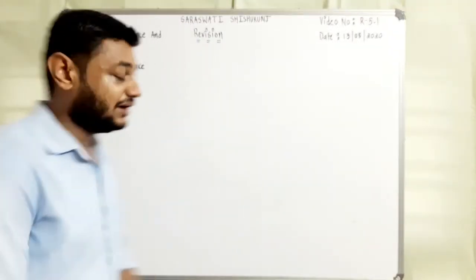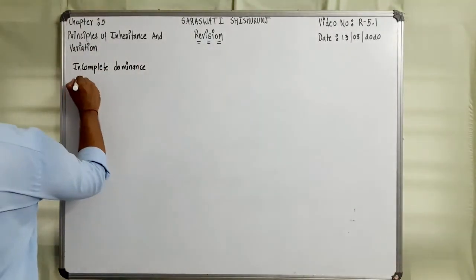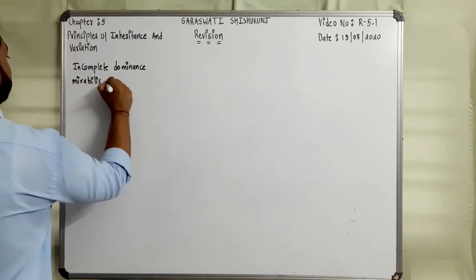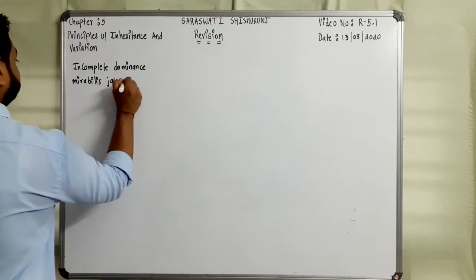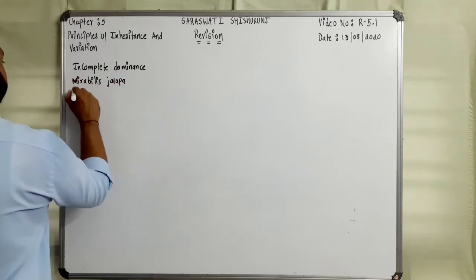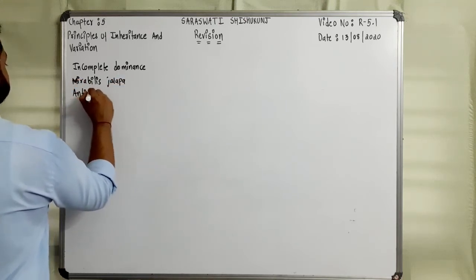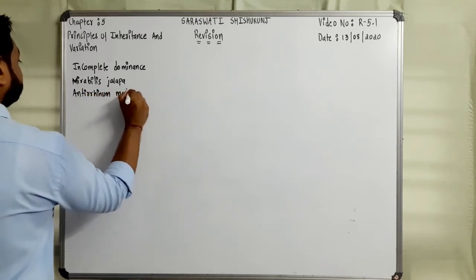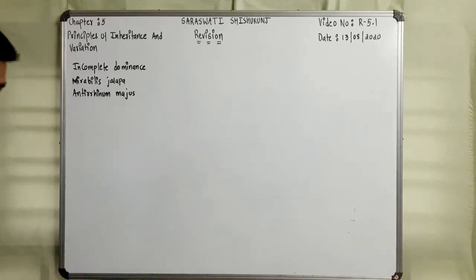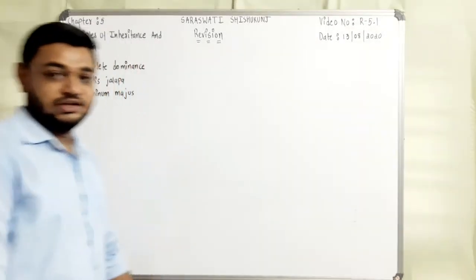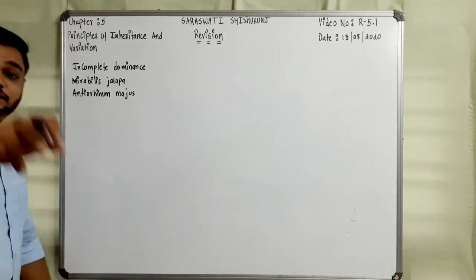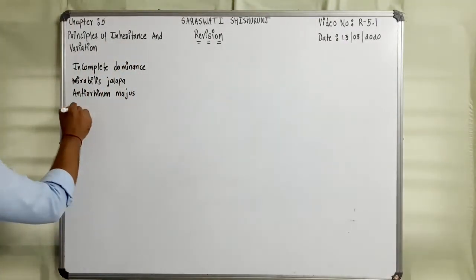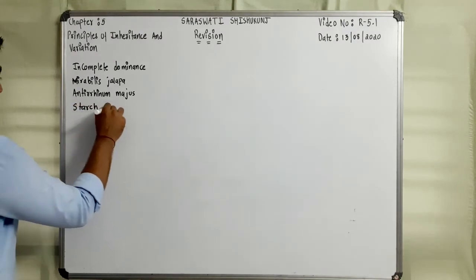Let's say Mirabilis jalapa or Antirrhinum majus. This we are showing. Even the textbook example is that starch grain size. We can take starch grain size.